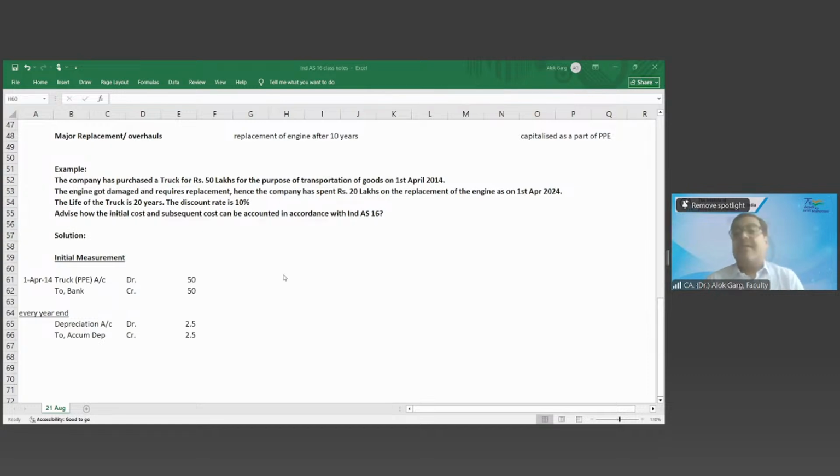Friends, the standard says that in case of major replacement or overhauls, the new cost of the component needs to be capitalized and the old component needs to be decapitalized, de-recognized. This is what you guys told me, yes? And I agree with you. Now, if the old component cost value is not known, then the current component cost needs to be taken to arrive at the cost of the new component.